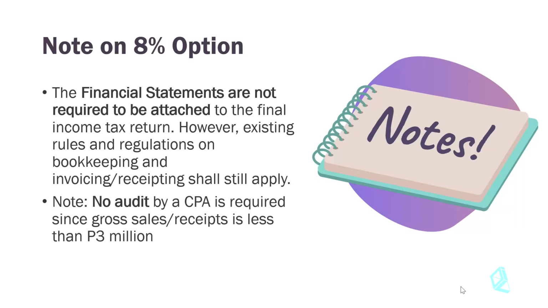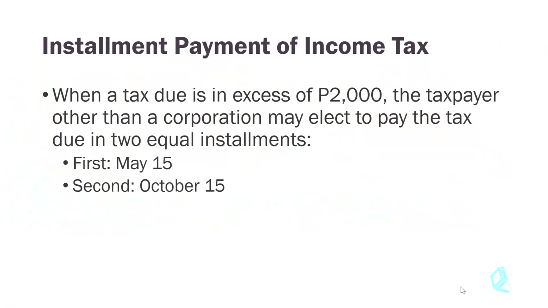So the challenge for you now is to go over your previous tax returns and your income statements, and try to compute which of the options will be most beneficial for you. Will it be option 1 using itemized deduction? Would it be option 1 using optional standard deduction? Or would it be option 2 with no percentage taxes? So it's up to you to decide which of the options will be most beneficial for you.